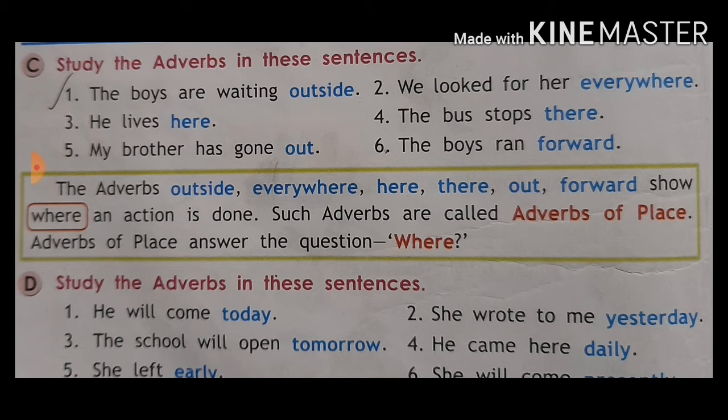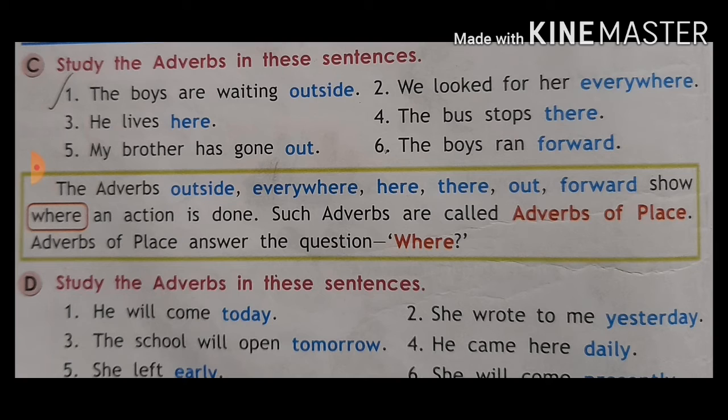My brother has gone out. My brother has gone, but where has my brother gone? Out. So out is an adverb of place. The boys ran forward. Where did the boys run? Forward. Forward is an adverb of place. I hope you understood.